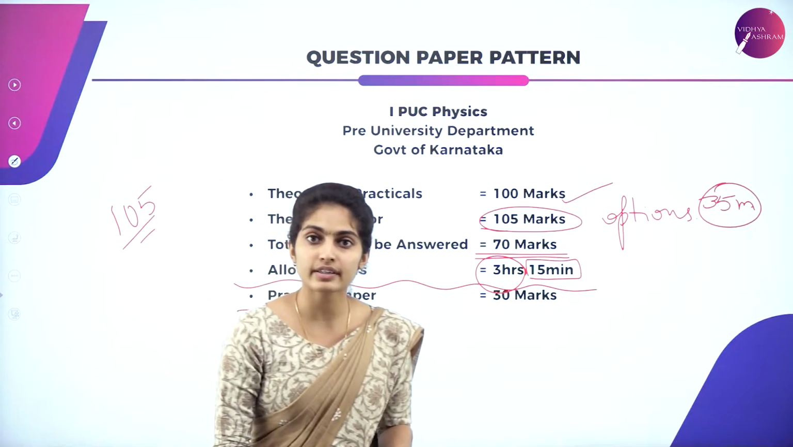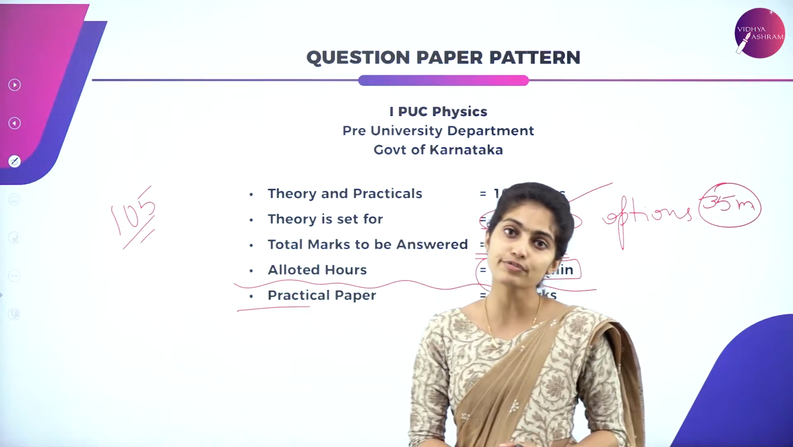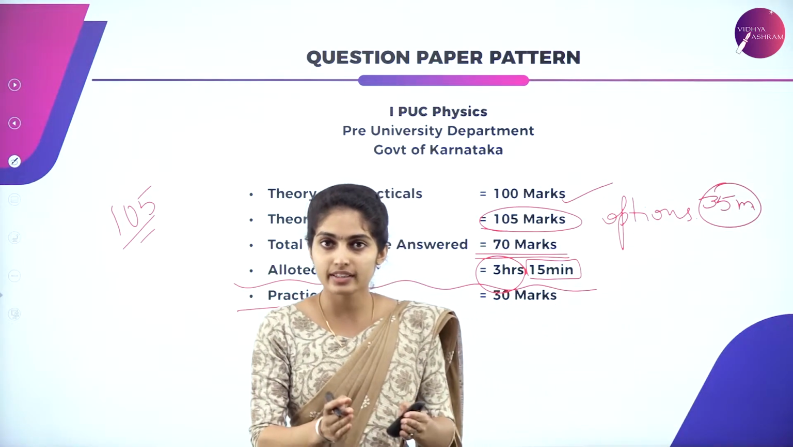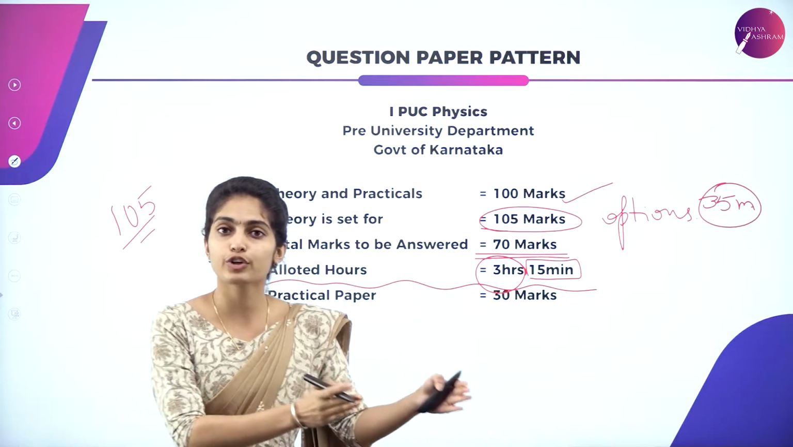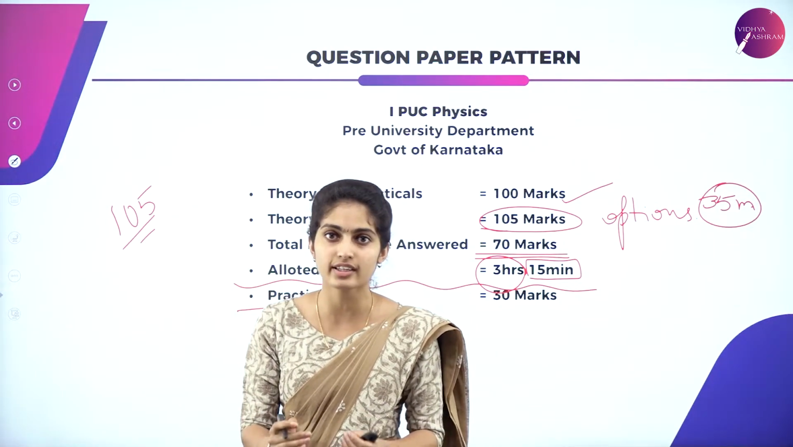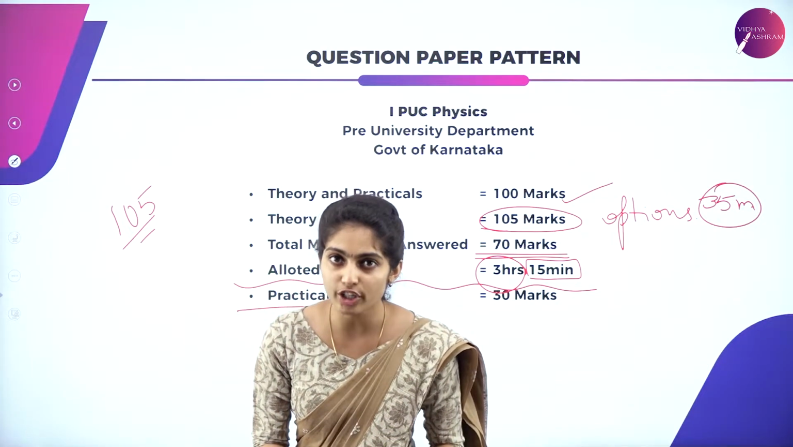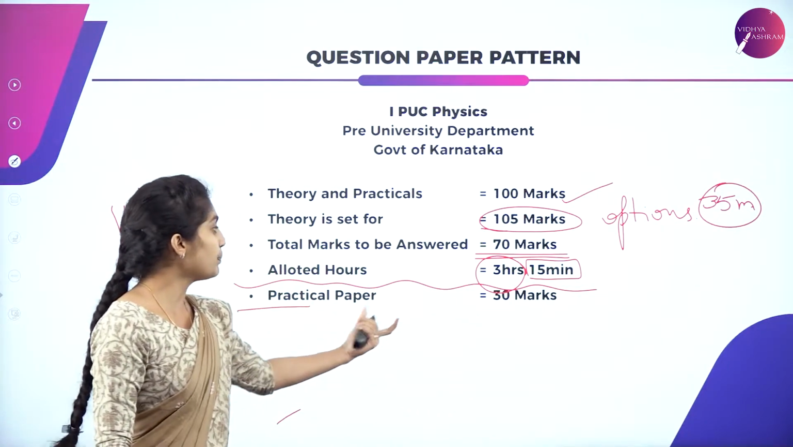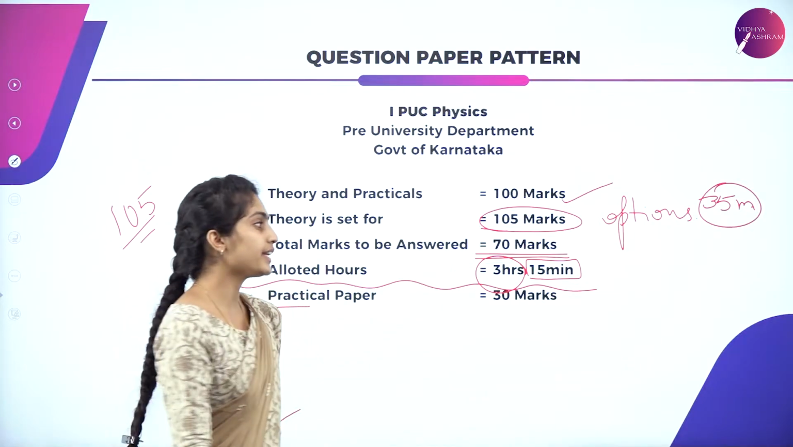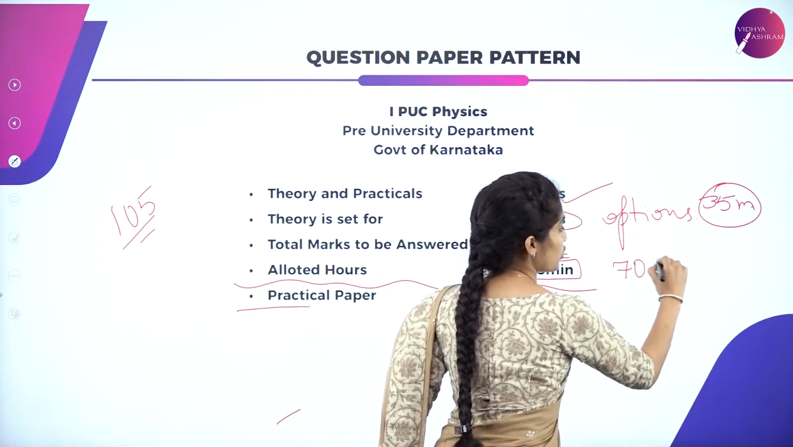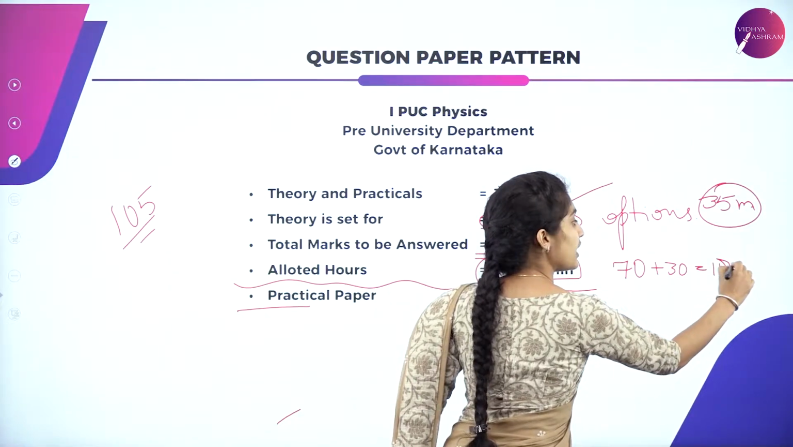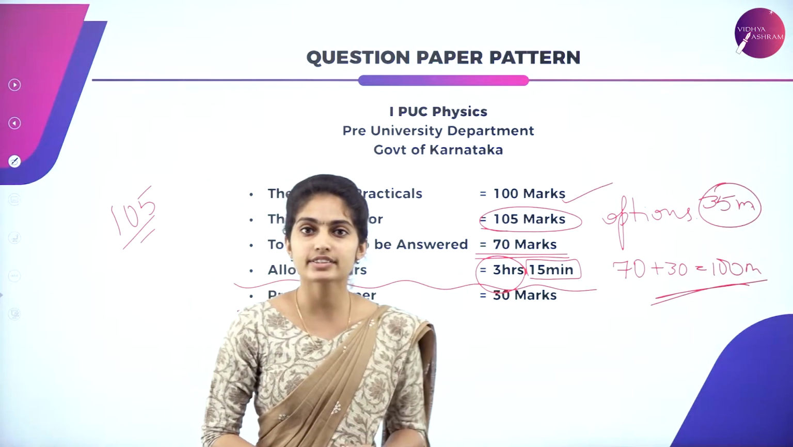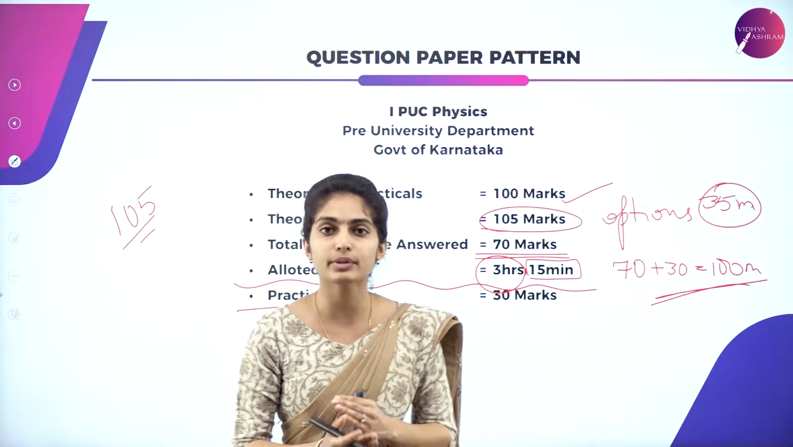Now coming to the practical paper. The practical paper consists of 30 marks. The complete 30 marks is divided among your experiment, record maintenance, and Viva questions. So the practical paper is for 30 marks and theory is for 70 marks. Totally it is for 100 marks, where you are writing the exam. This is the pattern, how the marks are divided.